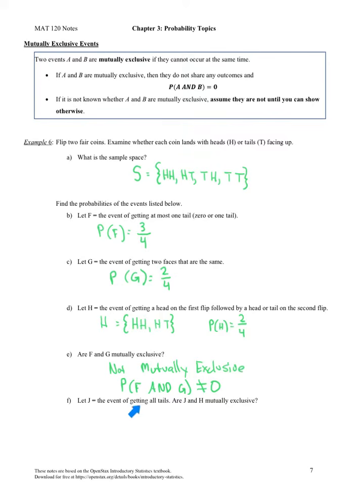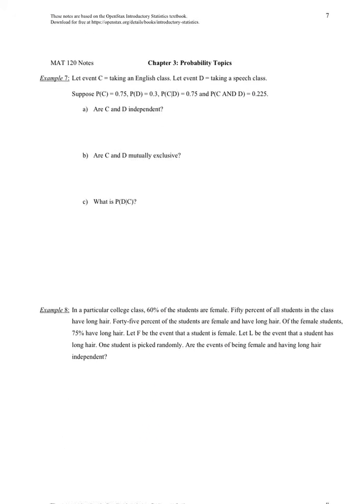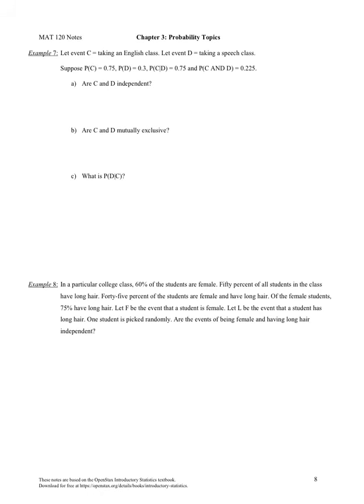Let J be the event of getting all tails. Are J and H mutually exclusive? So once again, J is getting all tails, whereas H, here's our sample space for H. So are these mutually exclusive? Since J is the event of getting all tails, then J is mutually exclusive to H, because in H we have to have at least 1 tail. And let's move on to the next page, and we'll take a look at example 7.